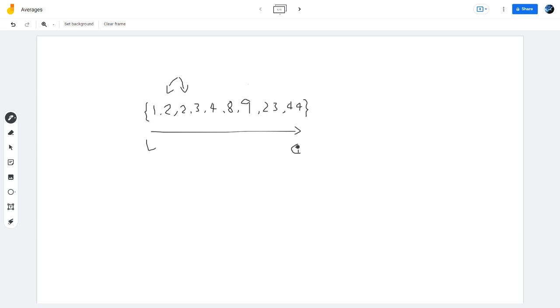So first let's try to find our median. Our median is going to be whatever's right in the middle. So we have four numbers here, right? And then we have a number that's smack dab right in the middle. That's 4. So 4 is going to be our median. Right? 4 is our median.